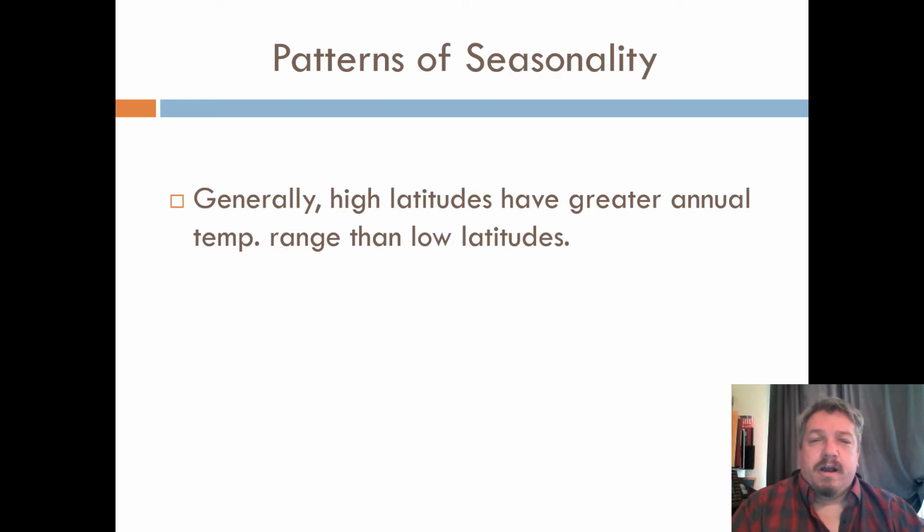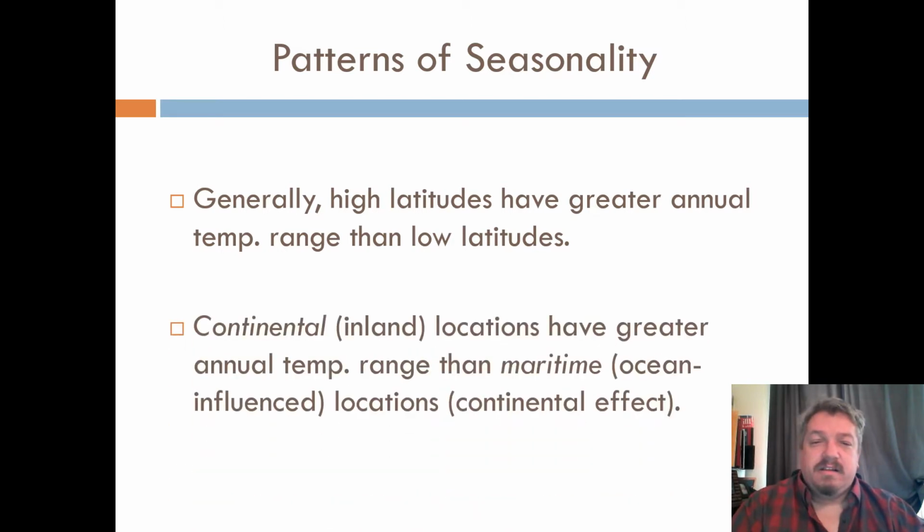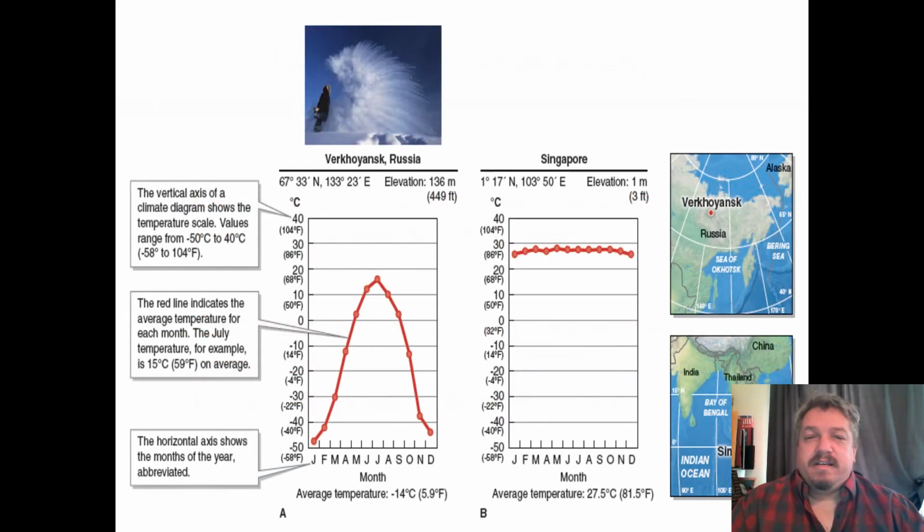But the next one we'll talk about is this idea of continental, inland, or maritime locations. And so what that means is this. Let's look at these two cities, this one in Russia and then Singapore. Verkhoyansk in Russia is very far from the oceans and very far north. So its coldest average day in January is roughly negative 50 degrees. Its warmest day in the summer is about 55, 60 degrees. So it goes from negative 50 to positive 50 and then back every year. Pretty big swing. Whereas Singapore stays about 85 degrees year round.